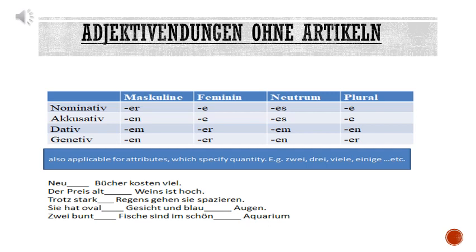Now, Beispiel 4. Sie hat oval blank Gesicht und blau blank Augen. Now here two blanks are there.